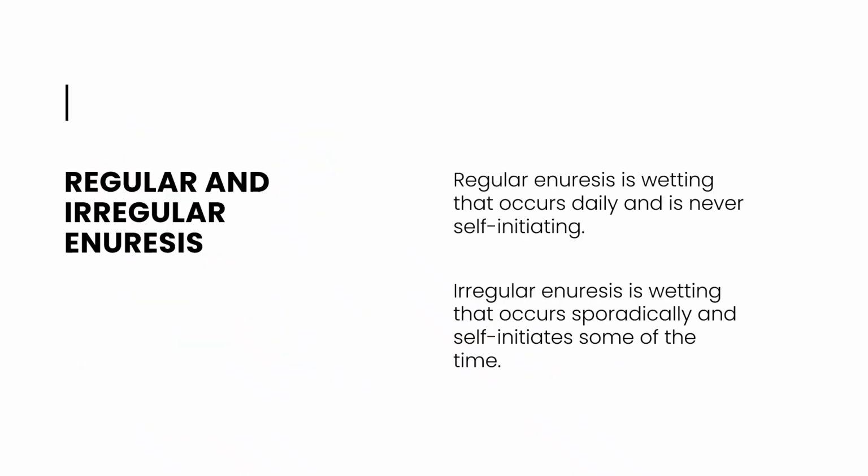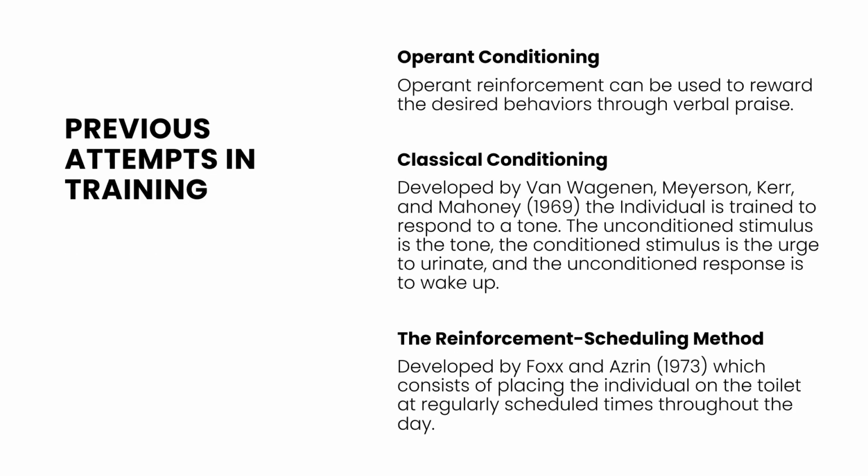Regular and irregular enuresis. Regular enuresis is wetting that occurs daily and is never self-initiating, meaning the child never consciously decides to wet themselves. Irregular enuresis is wetting that occurs sporadically and self-initiates some of the time, meaning the child wets occasionally, at random times of the day, and they do self-initiate or consciously decide to go to the restroom when they want to. Previous attempts and training.